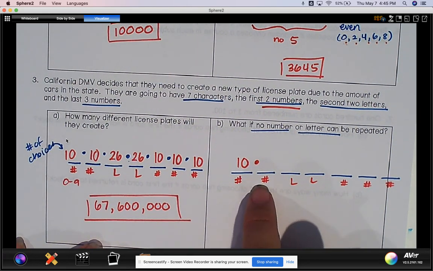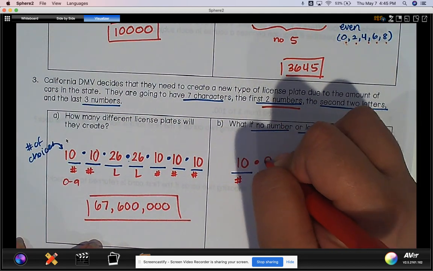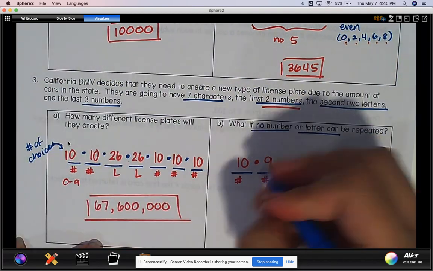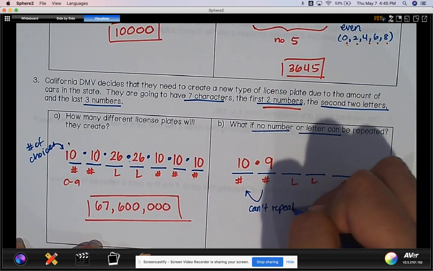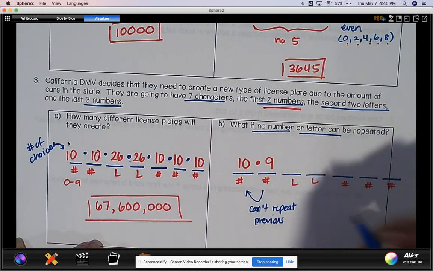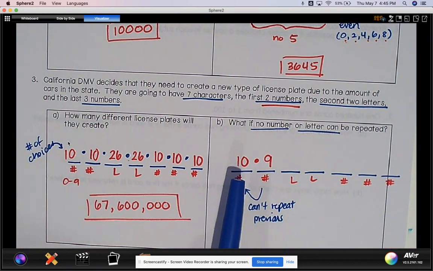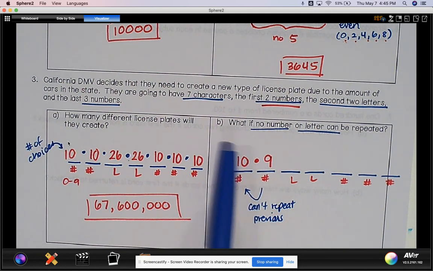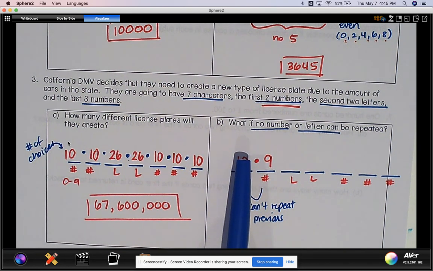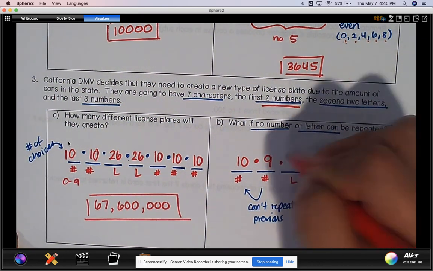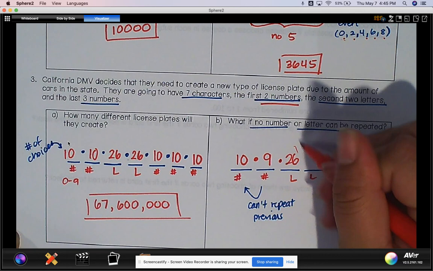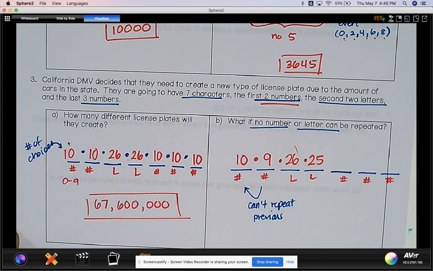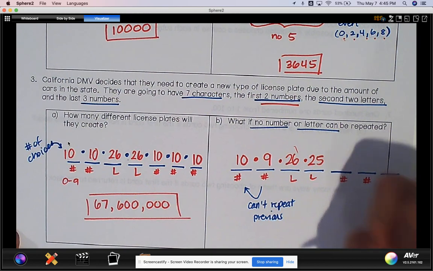Which means for the next one, you no longer have 10 options. Now you have 9, because you can't repeat the previous. Remember, 10 was the possible number of options I had, and out of those 10, assuming that I selected 1 of those, now there's 9 in the pot. For letters, I haven't done any letters, so I have 26. But once I put a letter down here, the next one only has 25 options. I can't repeat the previous letter.